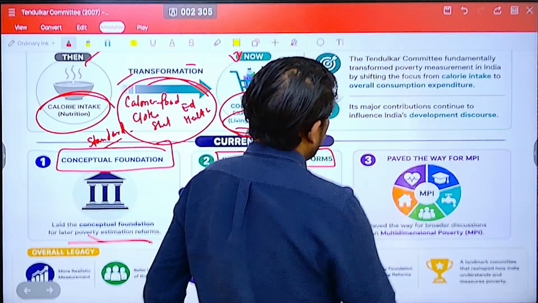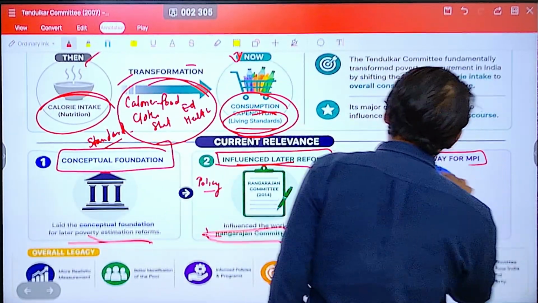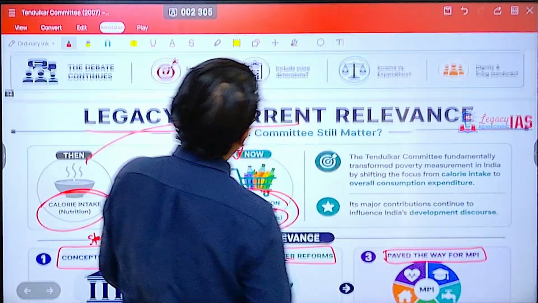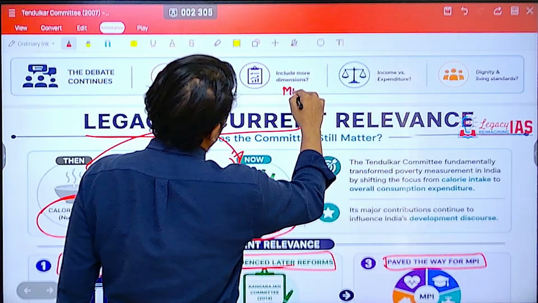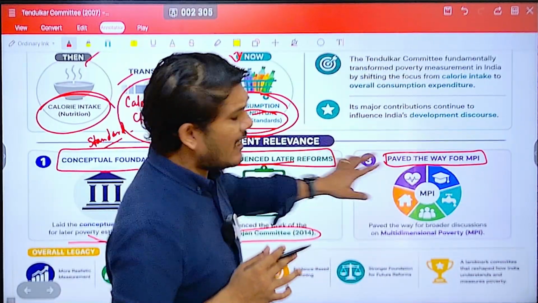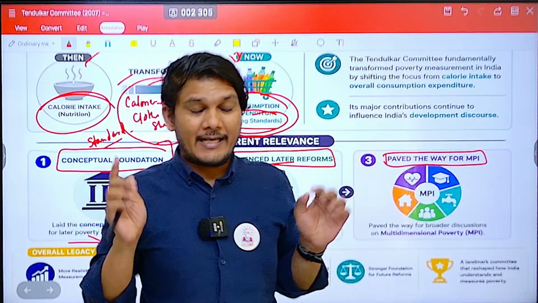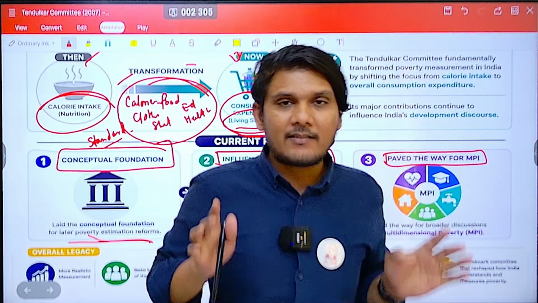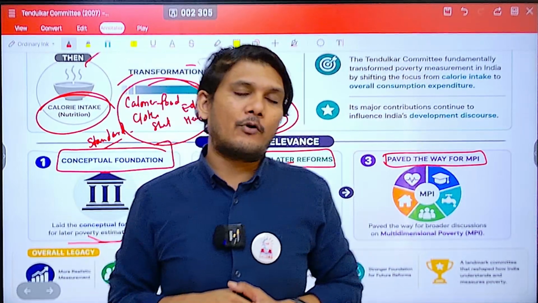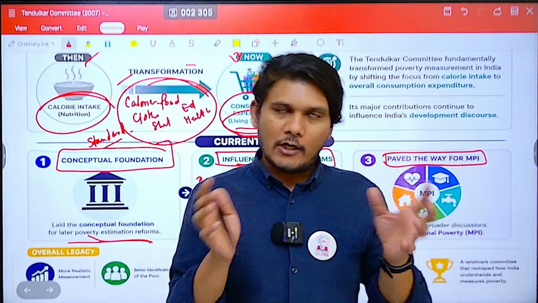Next, it paved the way for the multi-dimensional poverty index. Right now, we have the multi-dimensional poverty index. Remember, it is brought out by two organizations. At an international level, for various countries, it is brought out by UNDP, the United Nations Development Program. But for India also they bring it.